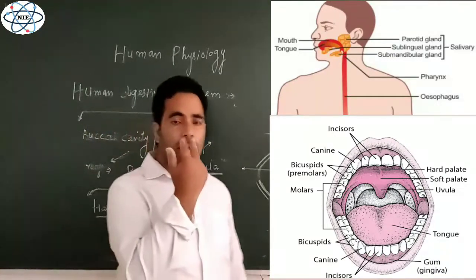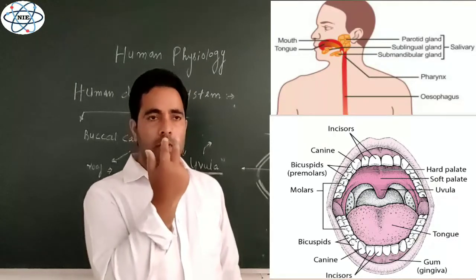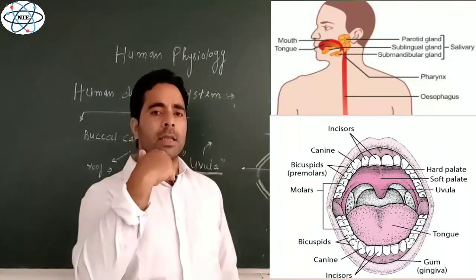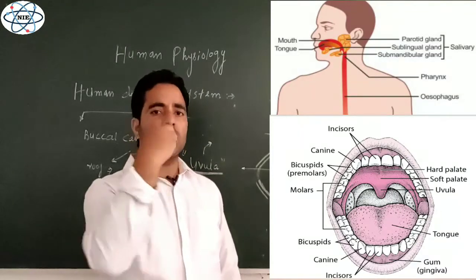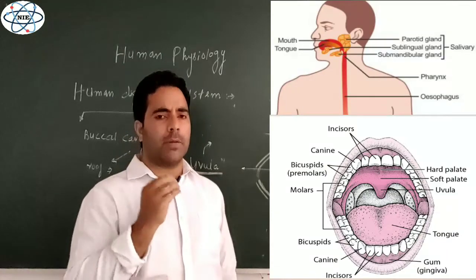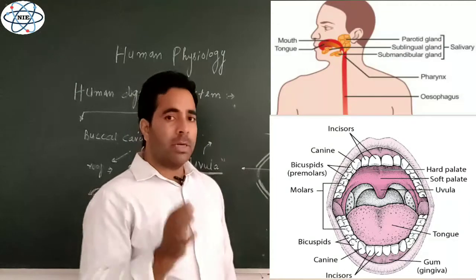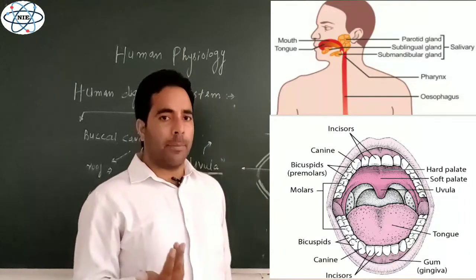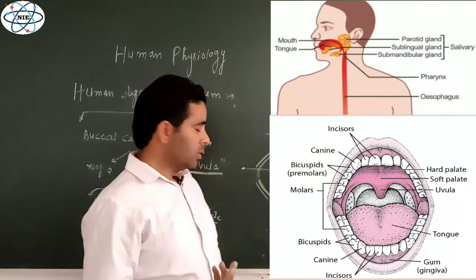One is the external nares, the second is the internal nares. The external nares open into the pharynx via the internal nares. And when we swallow food, there are chances sometimes that the food may enter into the nasal cavity, but generally it doesn't happen. Sometimes it happens in the case of hiccups, but generally it doesn't.